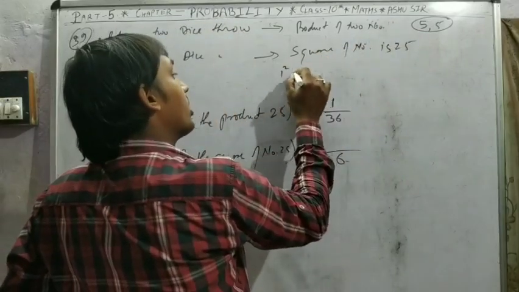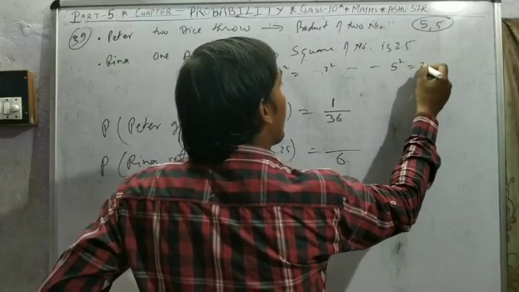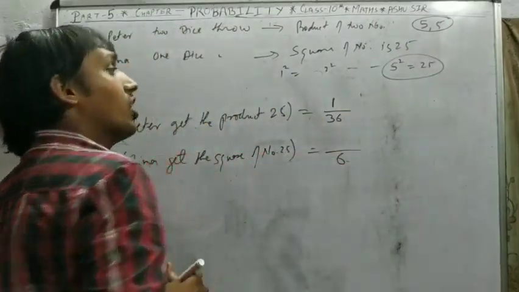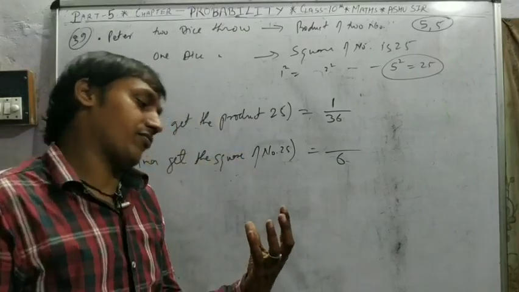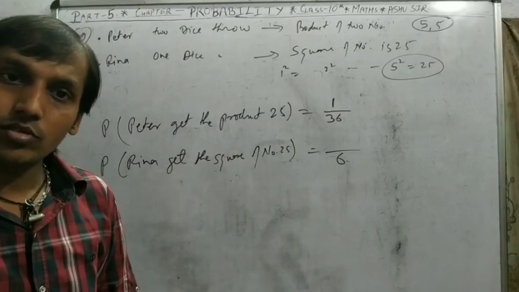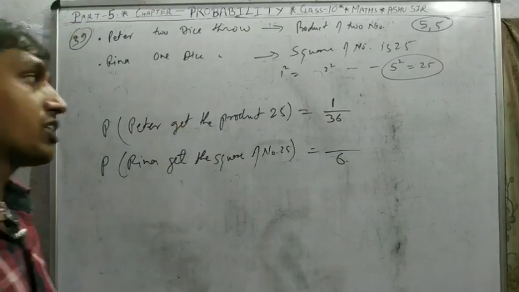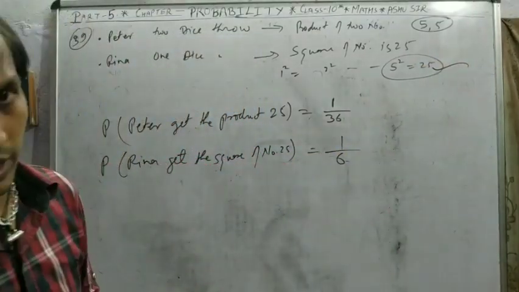So 1 squared, 2 squared, and so on. Only when 5 is squared is it 25. Means when the dice face is 5. So Reena gets square 25 with only one outcome, that is 5.